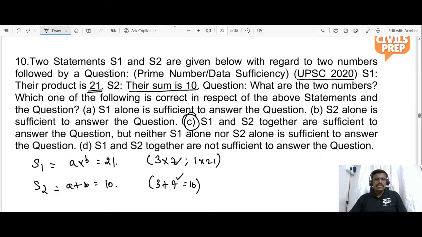So this is the data sufficiency pattern. This is the emerging trend of UPSC CSAT, so please have a wider knowledge in this. We will be solving all the concepts using this data sufficiency. So this was the question asked in the year 2020. Now we have discussed the recent 5 years of previous year questions.